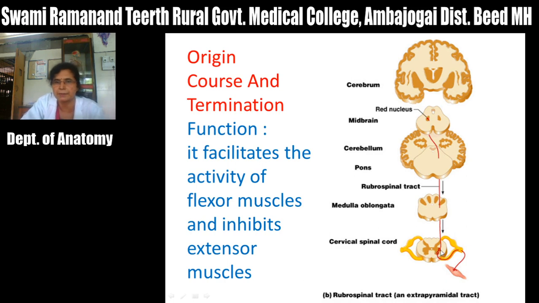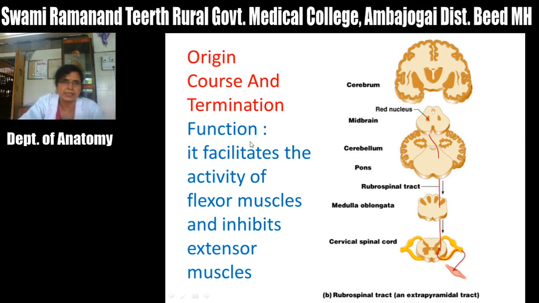These fibers first relay in laminae 5, 6 and 7, and through the interneurons of these laminae they terminate on the motor neurons of the spinal cord, that is the alpha and gamma motor neurons, and the fibers arising from these neurons supply skeletal muscles.